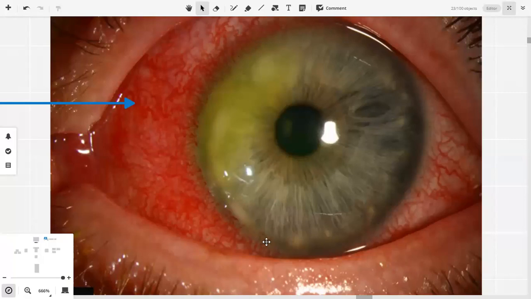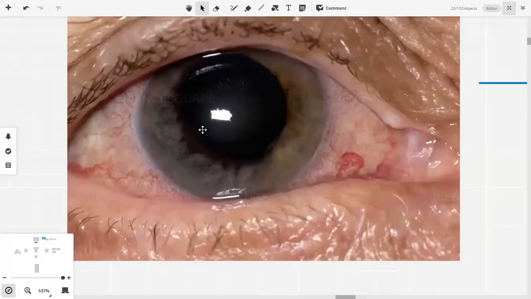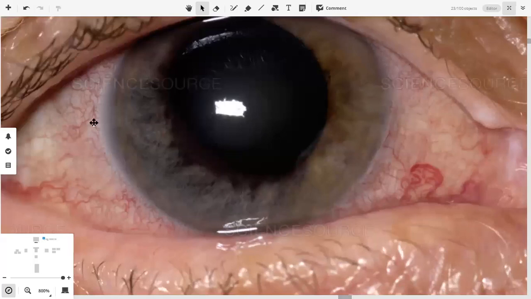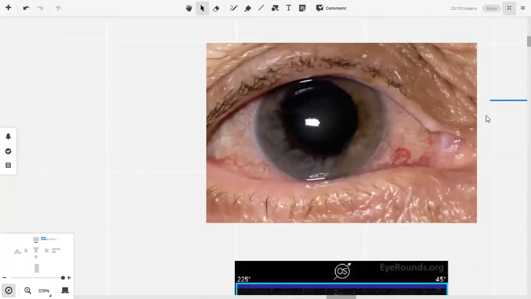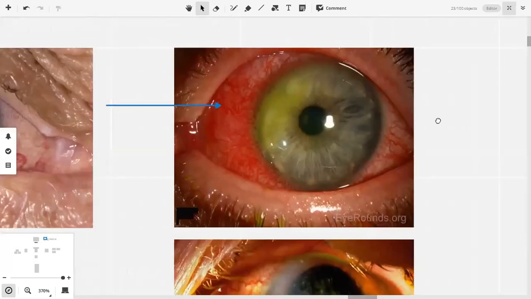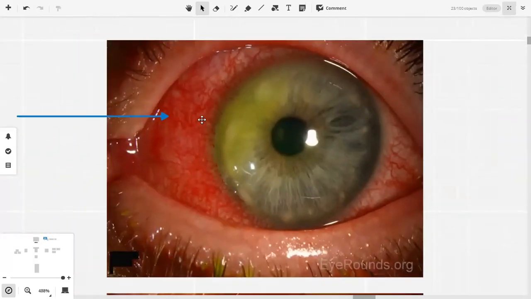Circumciliary meaning that those at the limbus are hyperemic and congested. There is a lot of blood in them. Compared to this picture, in which we see that the circumciliary vessels are not so congested. That is a good finding that there is diffuse and circumciliary congestion. और क्या है?